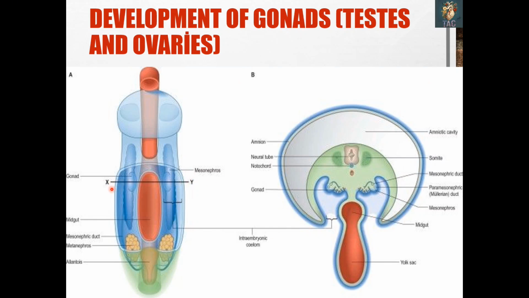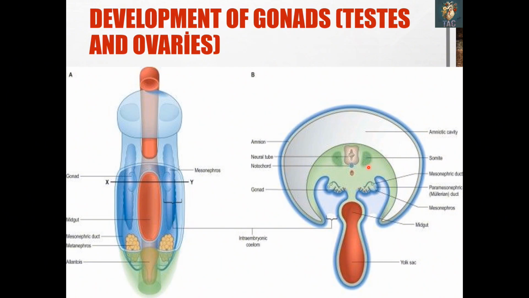At this level the section is taken, and you can see over here this one is the midgut. As you can appreciate over here, this is the midgut. So here you can also see this is the area of the midgut. This whole is the genital ridge where the gonads are developing, and this part is the medial part of the mesonephric ridge, where the genital ridge is forming, and this one is the lateral part which is the tubal part where you can see both the mesonephric and the paramesonephric ducts are developing. So this one is the lateral part of the mesonephric ridge, and this is the medial part.